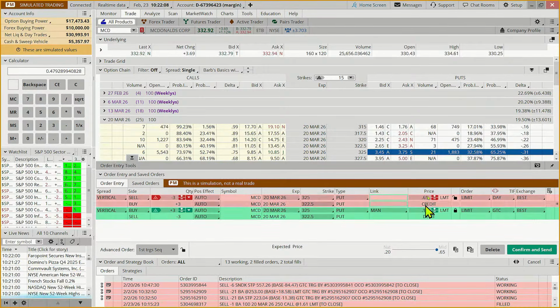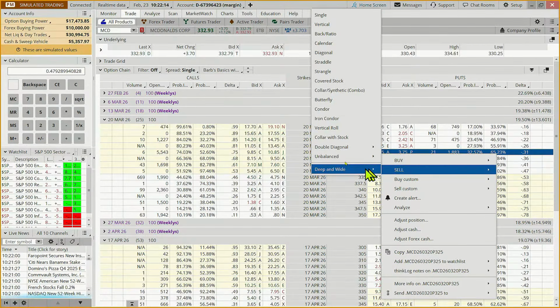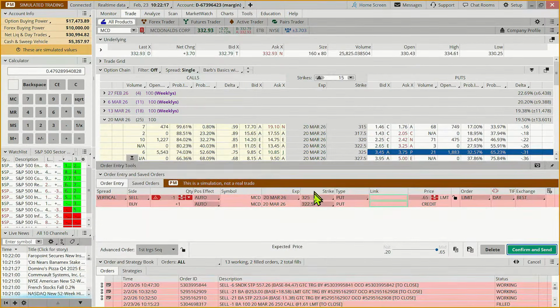One, we could widen out our spread. So we can come here and say, instead of 325, 322.50, we can make it 320. And we'll get $1.26. And if I take that and divide it by 374, that's a 33% return. So the potential return is less. I just find it interesting, but if we want to honor that rule, that was kind of a good catch, but then we can only do 1 of these trades.